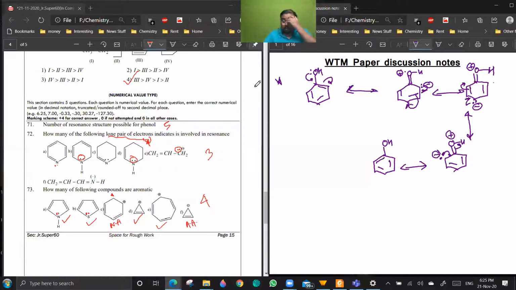Okay, so by this calculation, they should be getting 5. But I am saying that you can also draw a structure something like this, where I can put a plus charge here and a minus charge here. Are you getting the point? And I can delocalize it like this also. These are also resonating structures only.